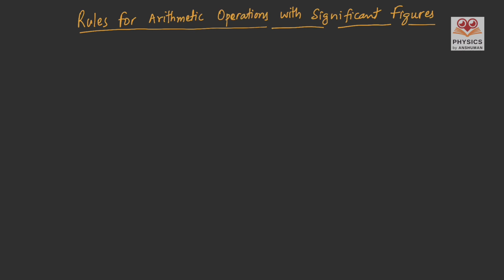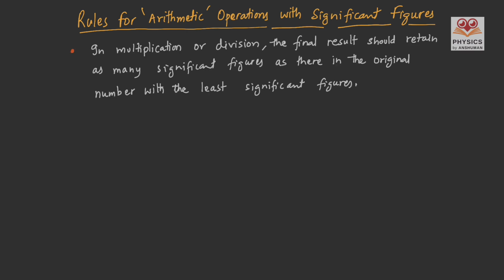Let us do the rules for arithmetic operations with significant figures. Arithmetic operations involve addition, multiplication, division, and subtraction. The first rule is, in multiplication or division, the final result should retain as many significant figures as there are in the original number with the least significant figures.